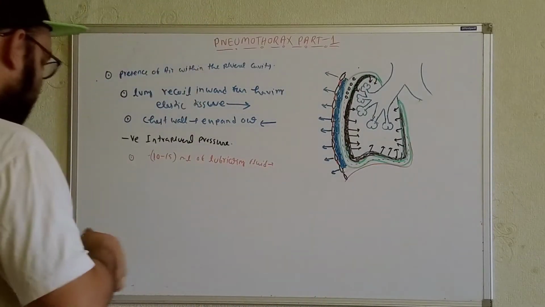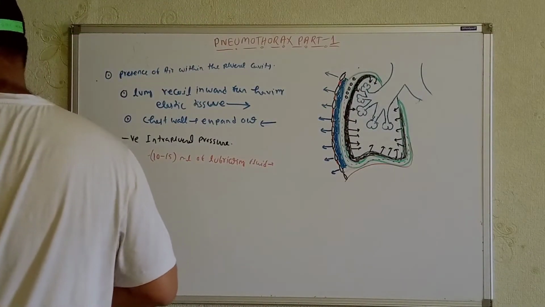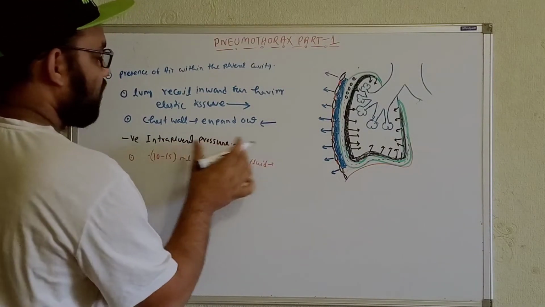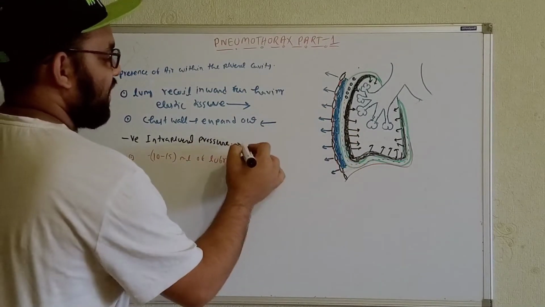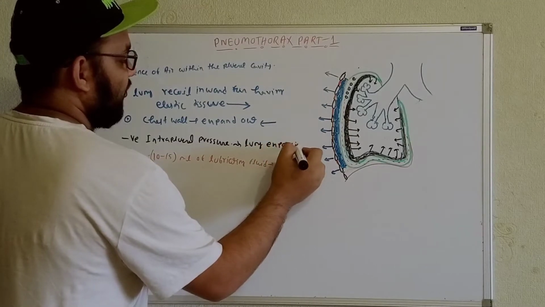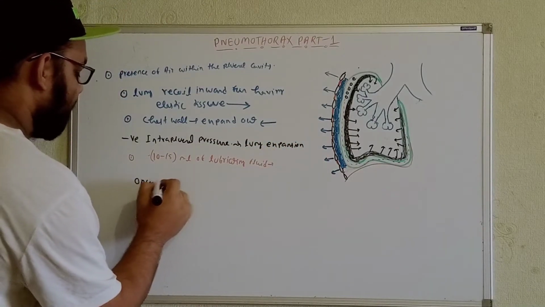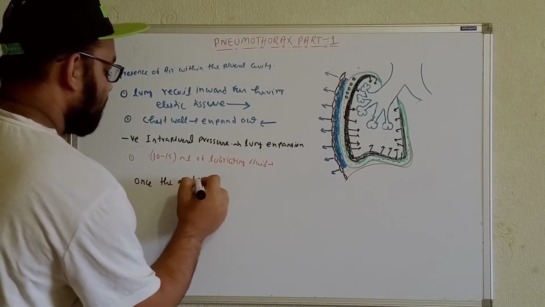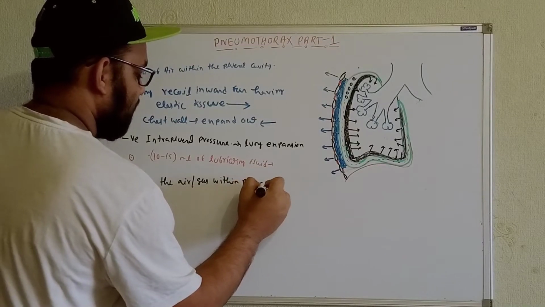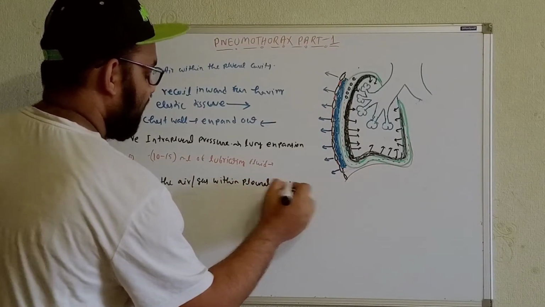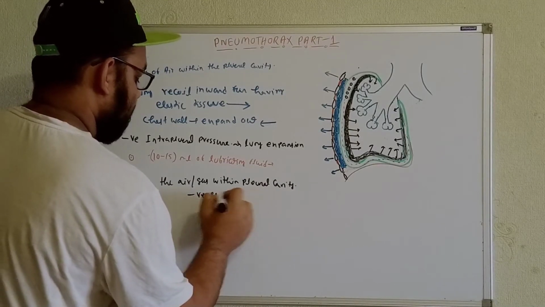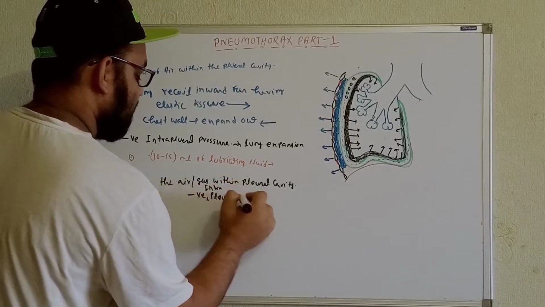Okay, so for having the negative intrapleural pressures, there is a tendency for lung expansion during inspiration. But once we get air, or gas, within the pleural cavity, try to understand, the negative intrapleural pressure will not be there.